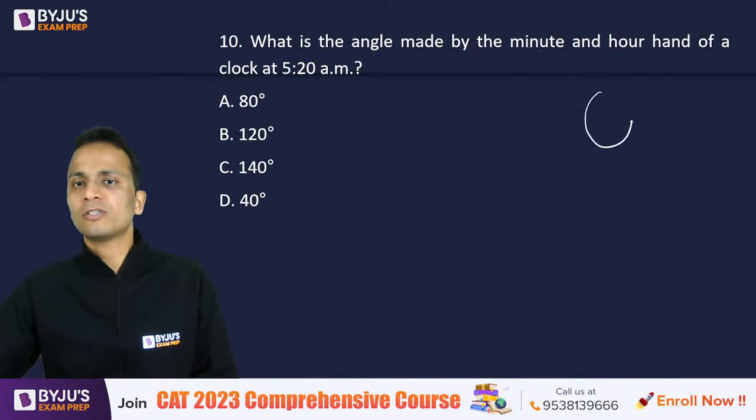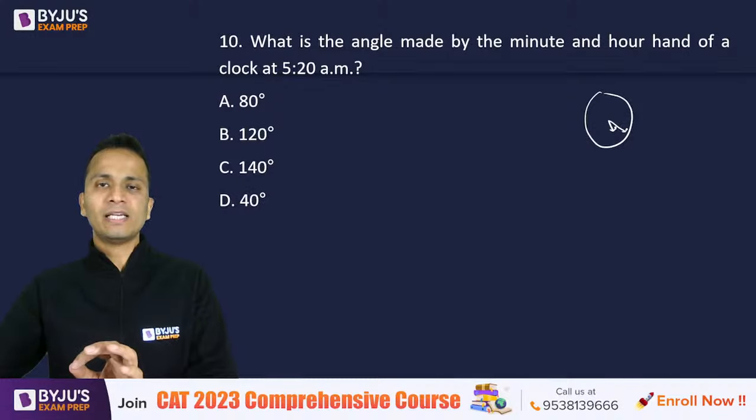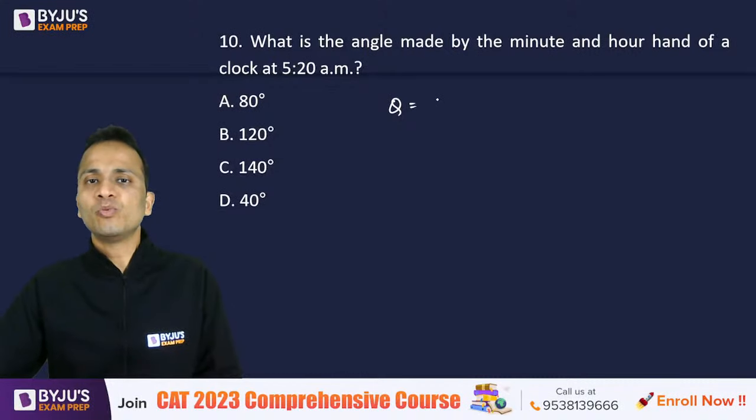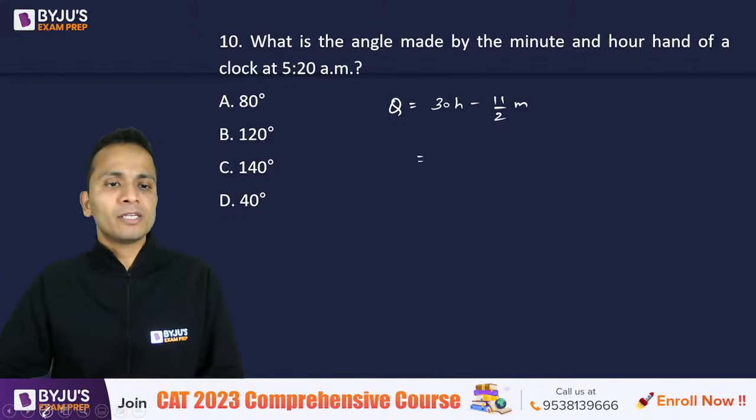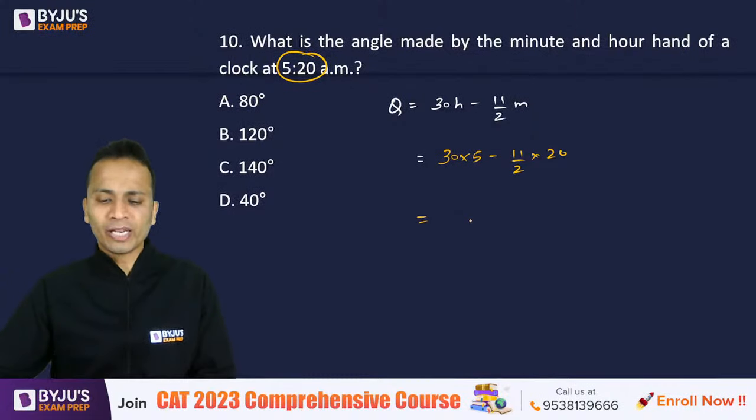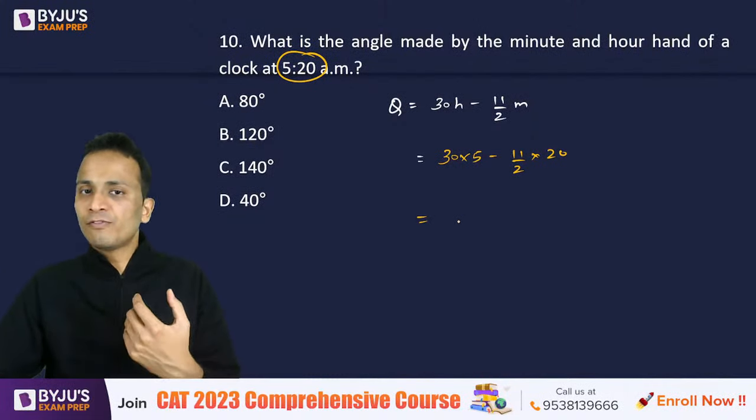So if I draw the clock, with the hour hand and minute hand, the answer seems to be around 30-35 degrees. It cannot be 80, cannot be 120, cannot be 140. So the options tell us, but still if you want to use the formula, the formula is theta is equal to 30h minus 11 by 2 m. The formula that will apply here. Now h is the number of hours and m is the number of minutes in this time. So 30 into 5 minus 11 by 2 into m, which is 20. Just put the values in this formula and you can get the answer for any of the questions.